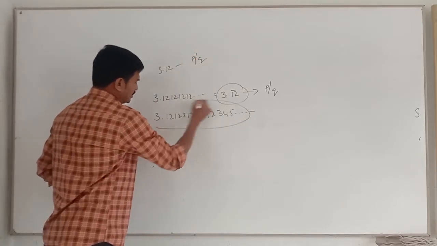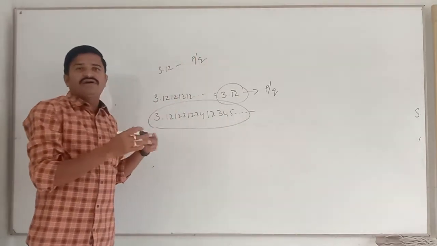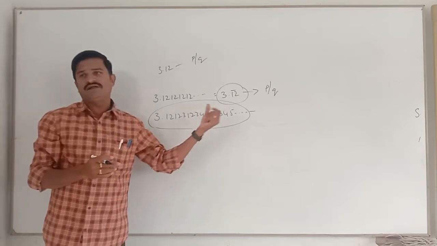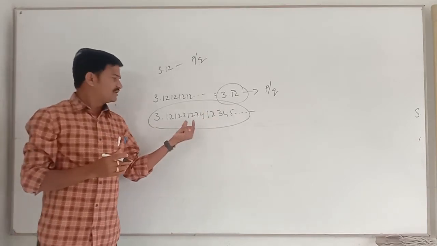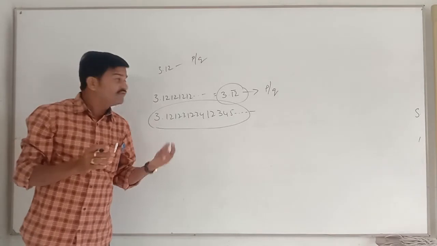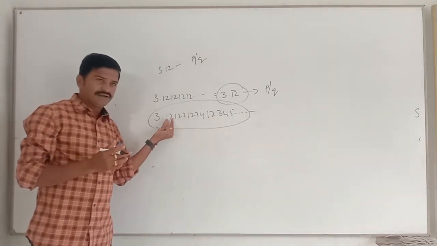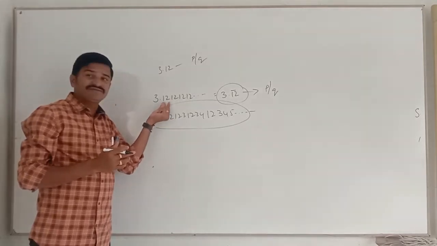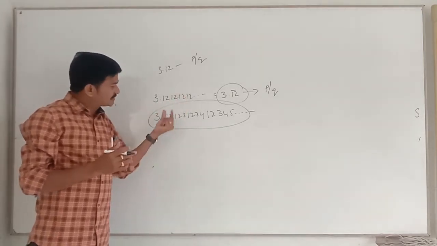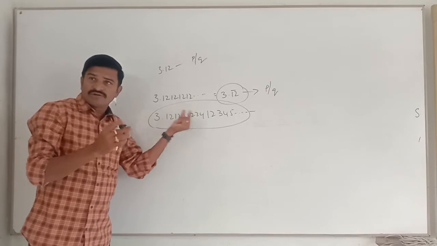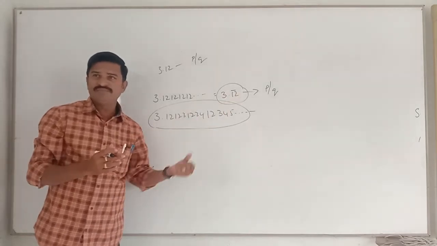Whereas coming to these, we can't determine whether it is terminating or non-terminating, or repeating. If it is repeating, which part is repeating? Only 1, 2 repeating means it will come like 1, 2, 1, 2, 1, 2. If 1, 2, 3 is repeating, it means 1, 2, 3, 1, 2, 3, 1, 2, 3.